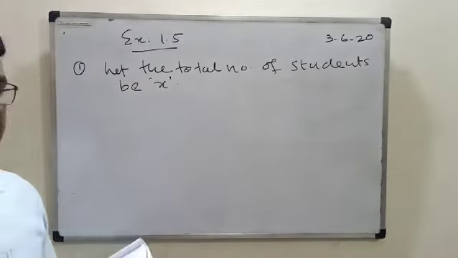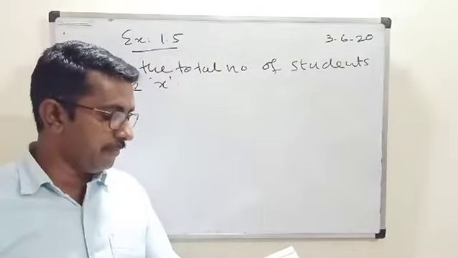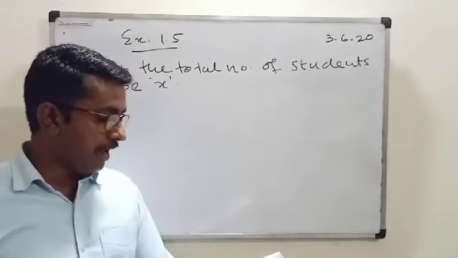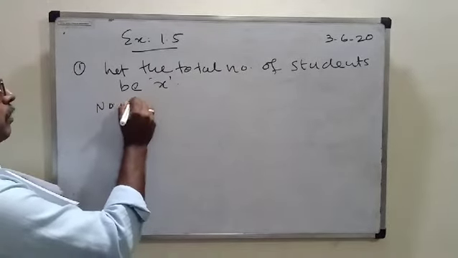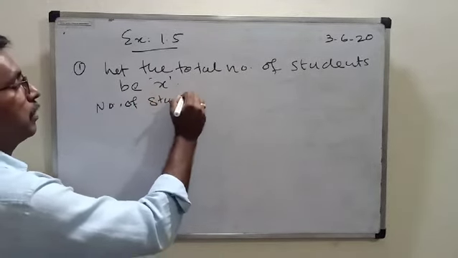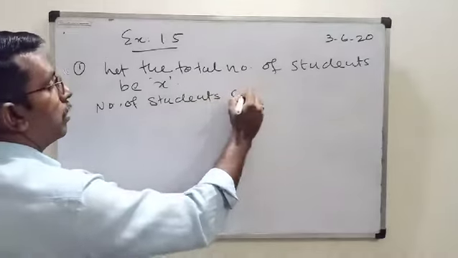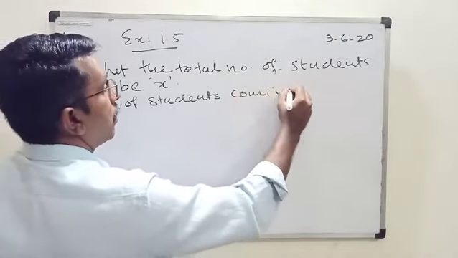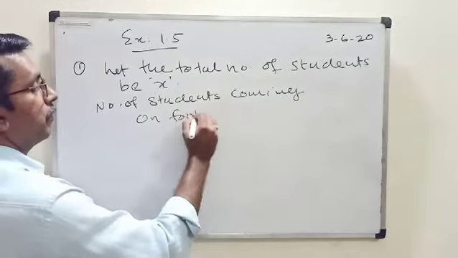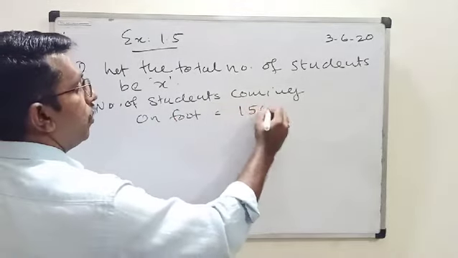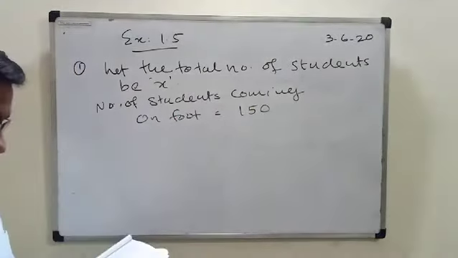We are going to assume, let the total number of students be x. And it is given number of students coming on foot is equal to 150, isn't it?